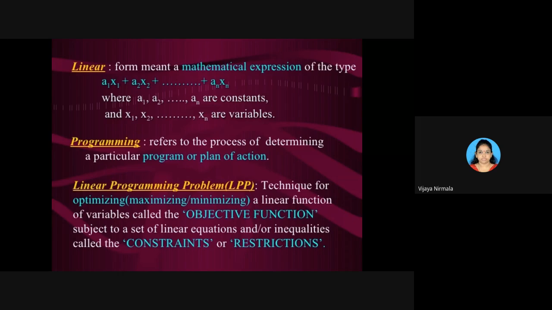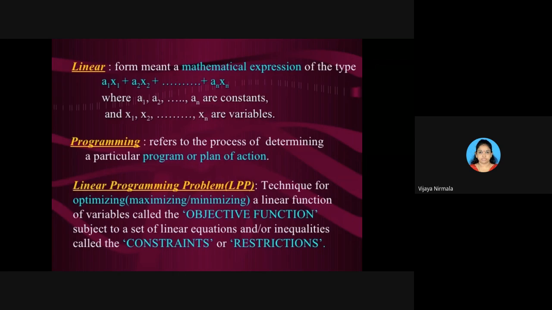Already I have said that in this we use the graphical method if there are two variables. If there are more than two, we move to the simplex method. This simplex method was developed by G. Dantzig, D-A-N-T-Z-I-G, in 1947, and made generally available in 1951. So it was started in 1947 by G. Dantzig, but it came into existence in the year 1951.